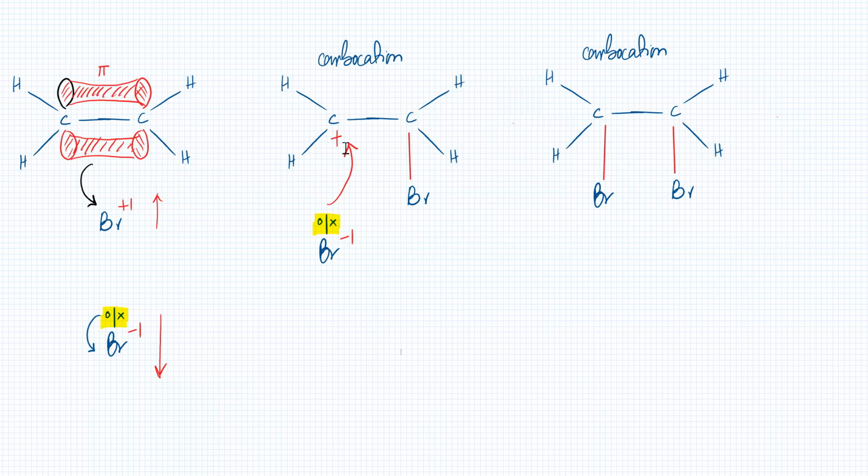Carbon had a positive charge, right? Where did it get it? This Br+1 came in and took all the pi electron cloud and kept it with itself. Can you see my pointer? So this Br took the pi electron cloud, so the carbon became electron deficient, because the pi electron cloud belonged to this carbon atom, so it got a positive charge. So this was the carbocation. Carbocation means the carbon has got a positive charge. Is that clear?